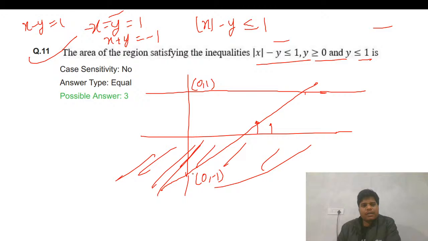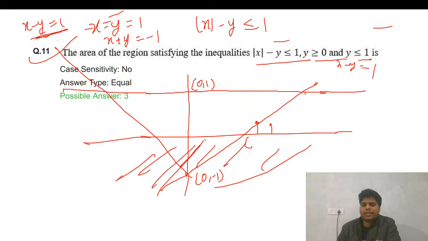And in a similar way, this was this line, this is this line, x minus y equals to 1. This intersection is your 1 comma 0, and this is your minus 1 comma 0.